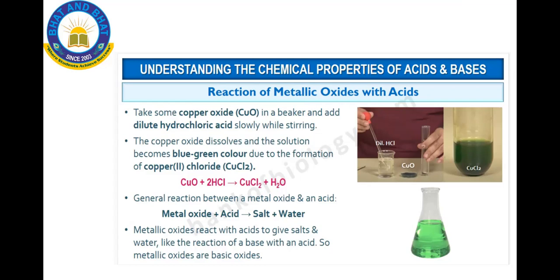Metal oxide plus acid gives salt and water. With metal oxide, always water is produced. If you take only the metal, it will always give hydrogen gas. You can see CuO plus HCl gives the salt and water. So water is formed.